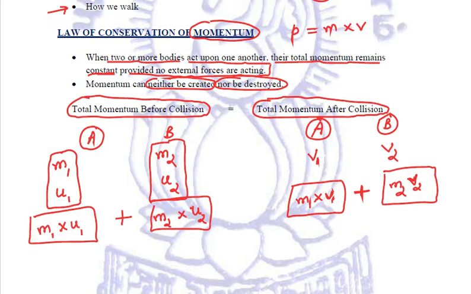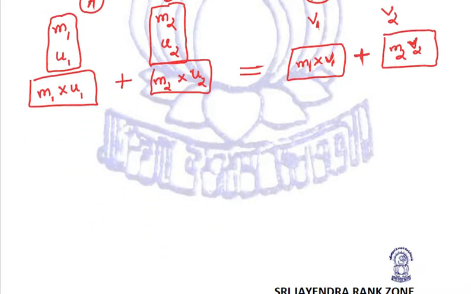Now, the law of conservation of momentum states that the total momentum before collision and the total momentum after collision will be the same, will be equal. So this is exactly the net effect of the law of conservation of momentum, which says that m1 u1 plus m2 u2 will be equal to m1 v1 plus m2 v2.